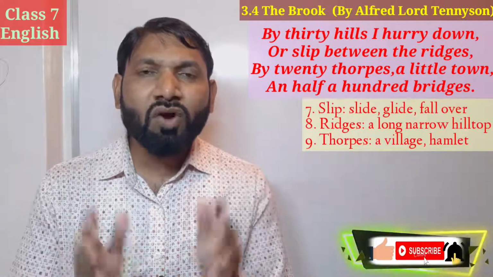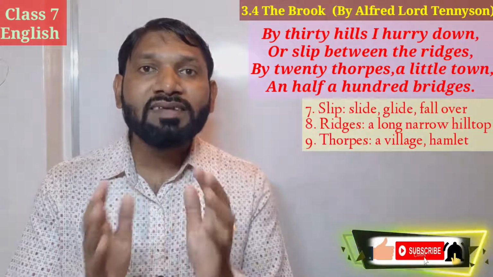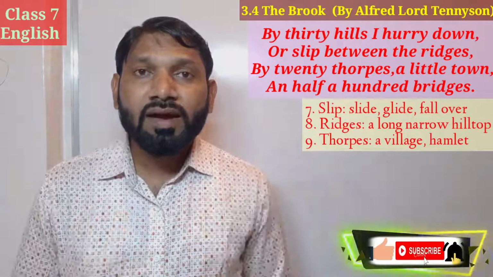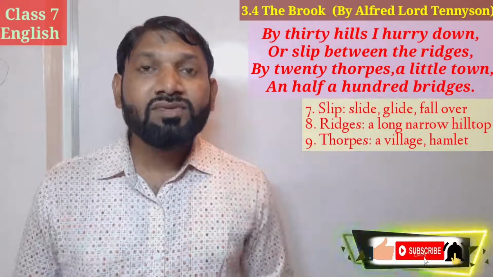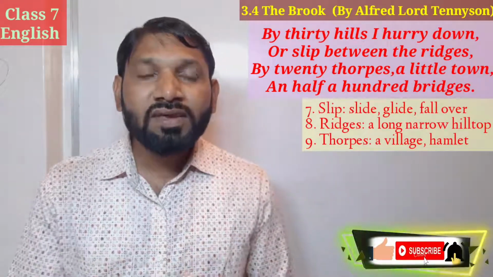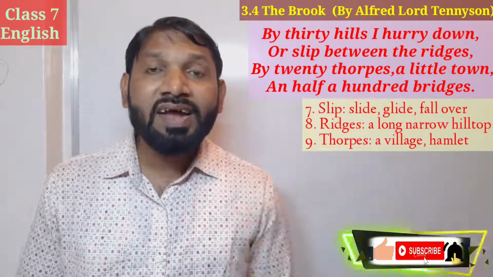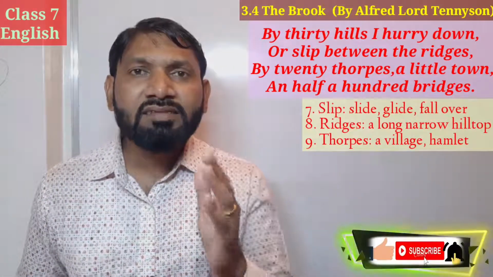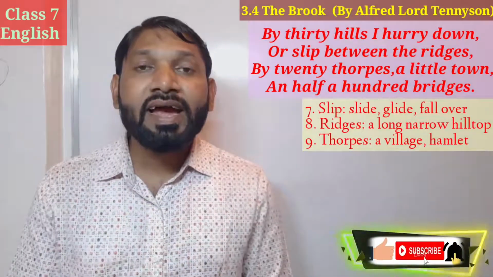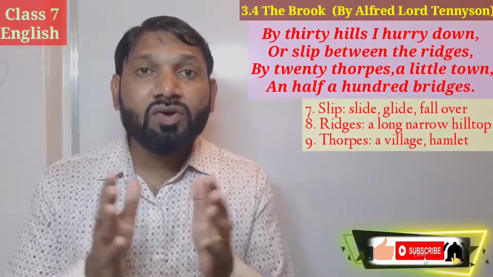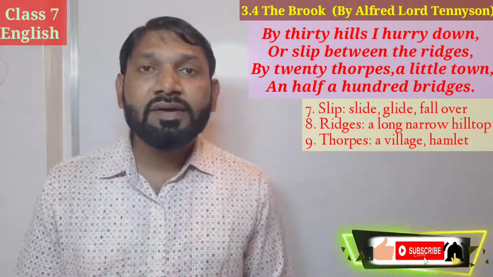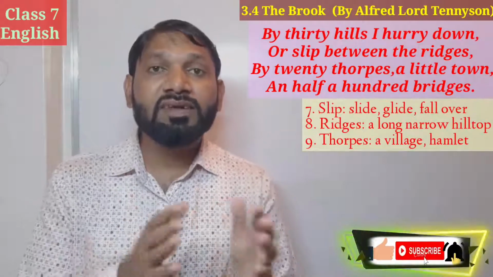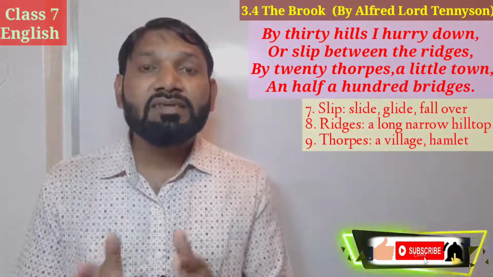What do you mean by thorps, students? Thorps means villages. So it rushes by the side of twenty thorps and a little town. What is the difference between village and town? Town is smaller than city and larger than village. So here the brook tells us that it rushes by the side of twenty villages and one town. At the last, it crosses half a hundred bridges. Students, half a hundred bridges means what? Fifty bridges. It passes fifty bridges.